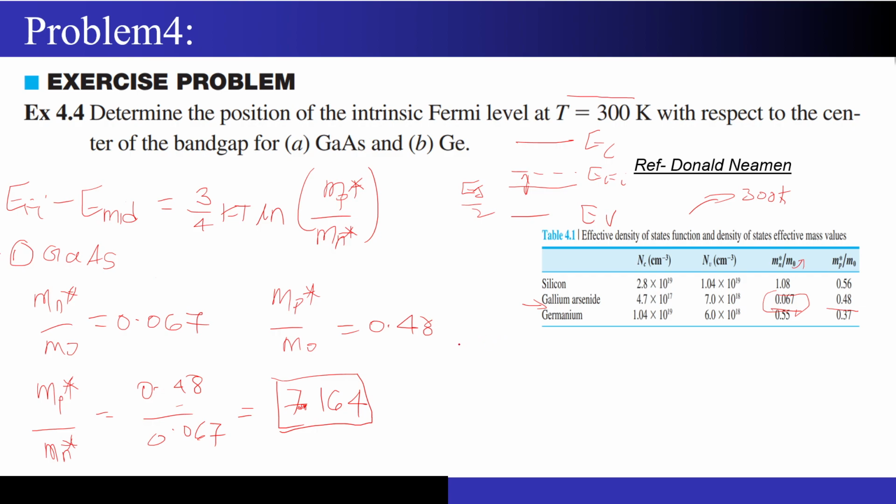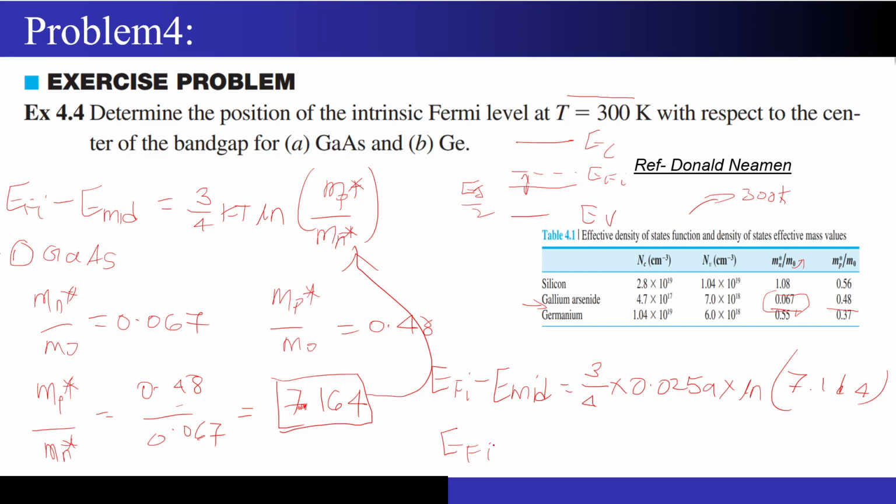Now let's solve this numerical, right? We have everything we wanted. This ratio came out to be around 7.164 and we know everything that we want. So EFi minus E mid gap will come out to be 3/4 times kT, which is 0.0259, times ln of 7.164, correct? So if you put in these values, this difference, EFi minus E mid, will come out to be around 38.24 milli electron volt. Very small value, right?